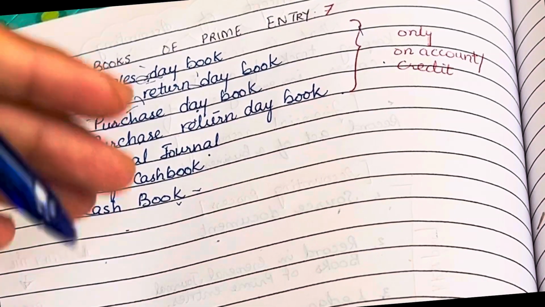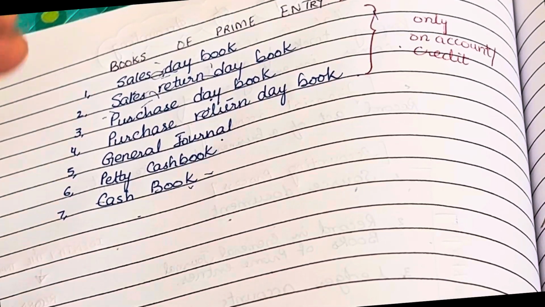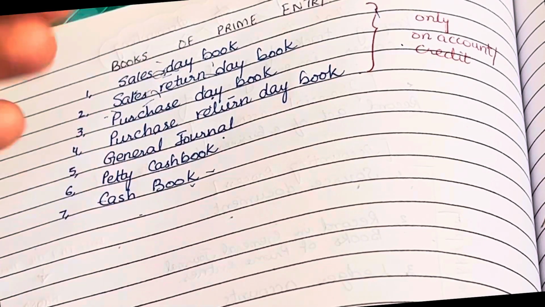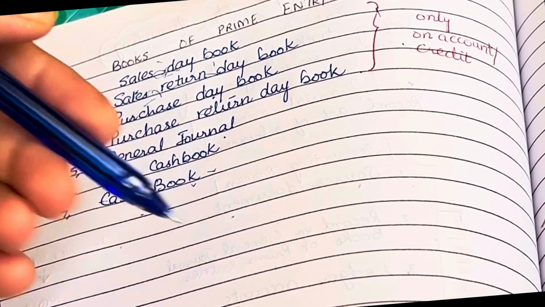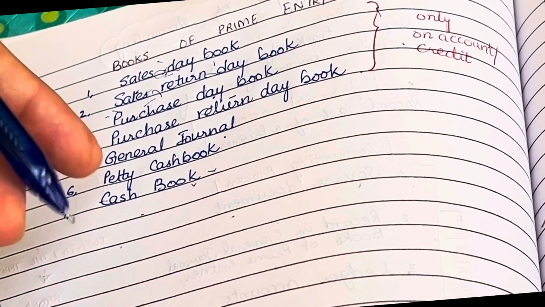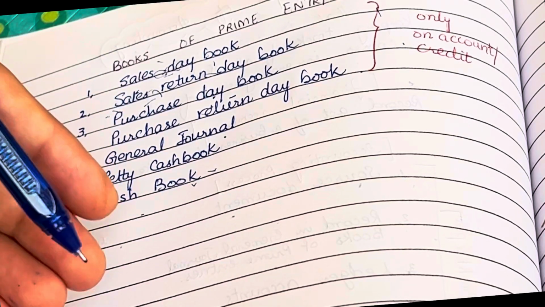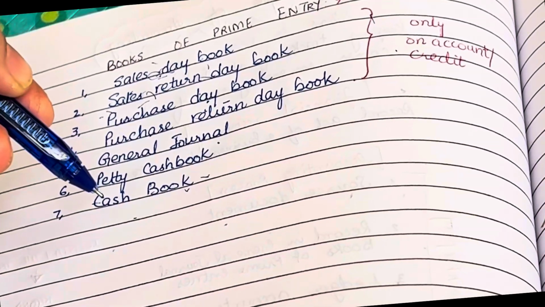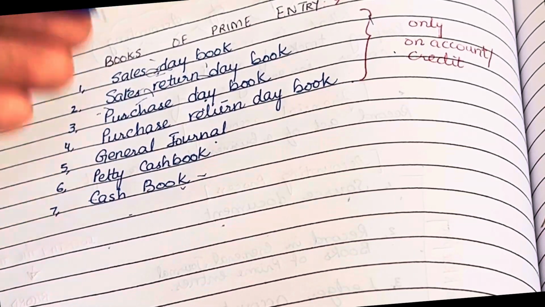Now, to summarize, accounting is the language of business, and it helps us understand how money flows in and out of a business. Financial accounting focuses on preparing financial statements for external users, and the accounting process begins with the source documents and ends with financial statements. And books of prime entry are the initial records of business transactions. So by following this structured process, businesses ensure accuracy, transparency, and reliability in their financial reporting.